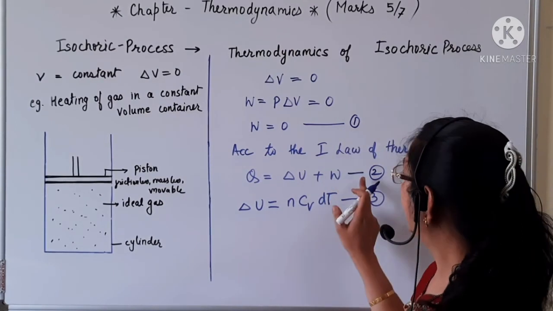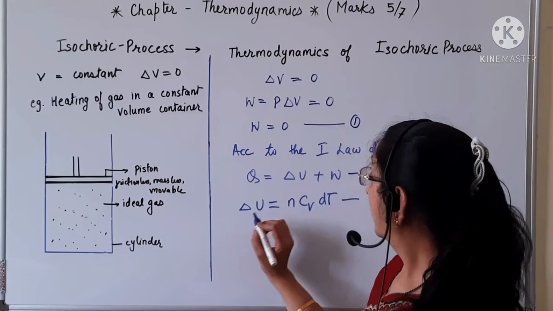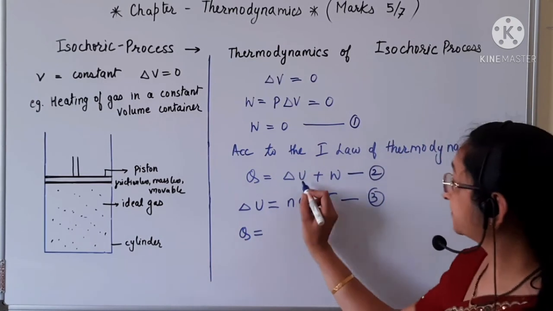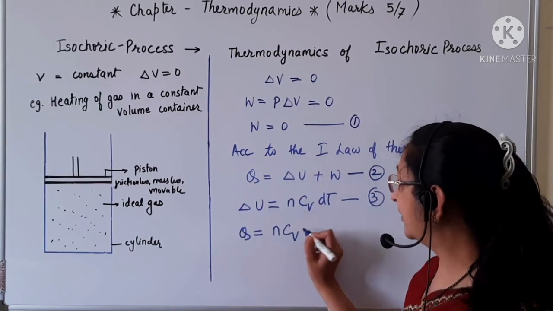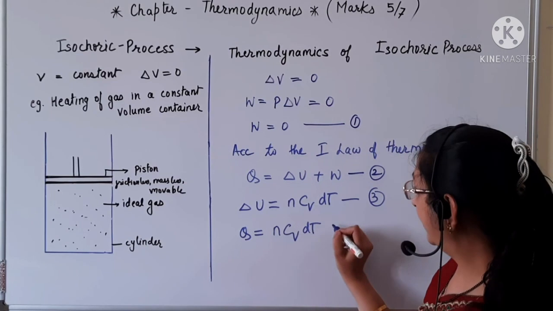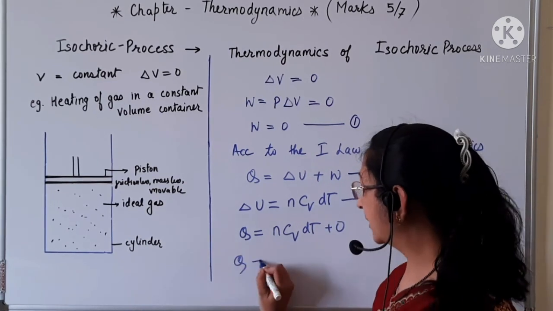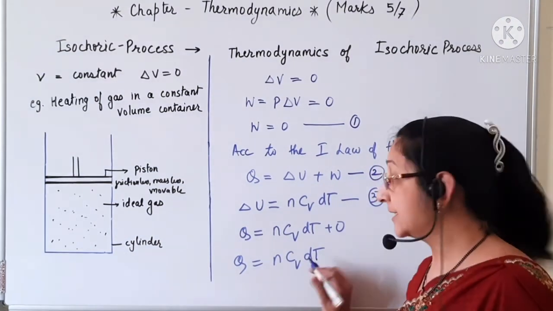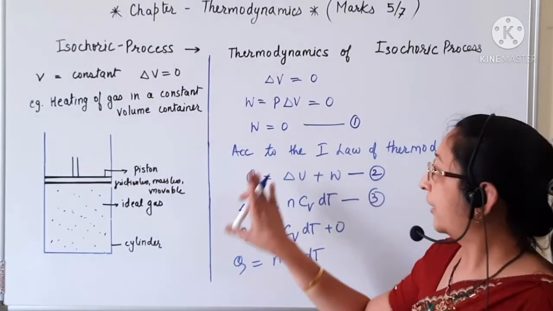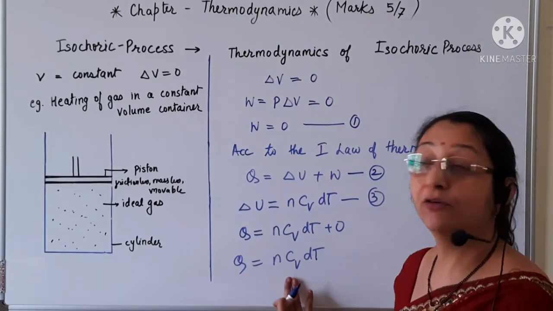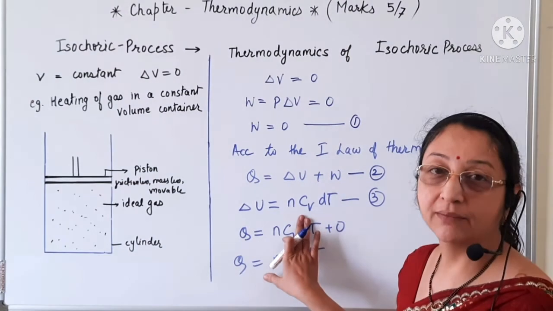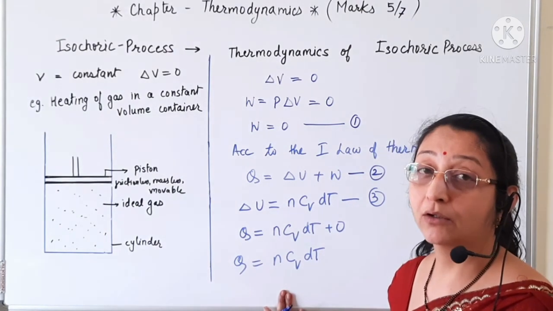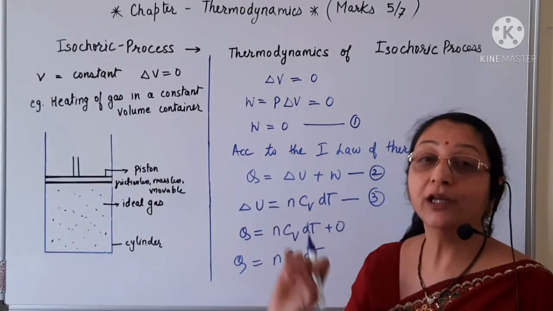From 1, 2 and 3, putting the values in equation 2 from equations 1 and 3, we get Q is equal to delta U, which is N Cv dT, plus W, which is 0. So Q is equal to N Cv dT. So the system does no work at all, and all the energy which is supplied to the system is converted into its internal energy. So this is the thermodynamics of the isochoric process.